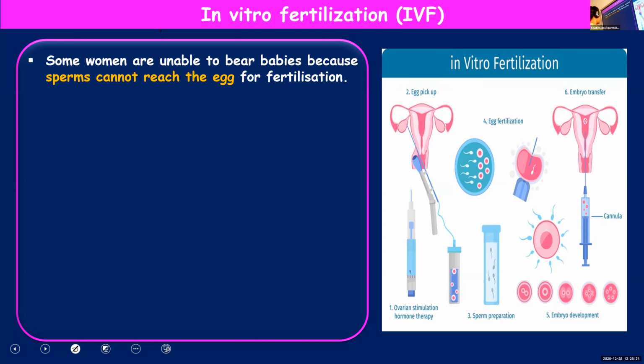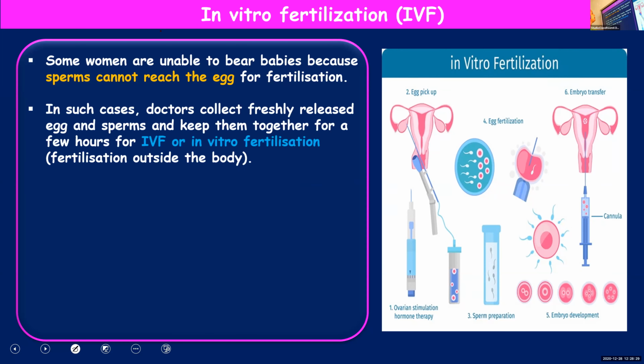So in such cases, doctors collect freshly released eggs and sperms. The egg is collected from the female parent and the sperms are collected from the male parent, and the egg and the sperm are allowed to fuse under laboratory conditions. As I already told you, under normal conditions it takes place inside the body of the female.